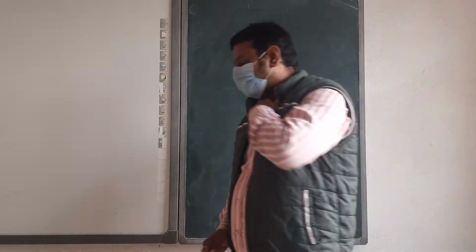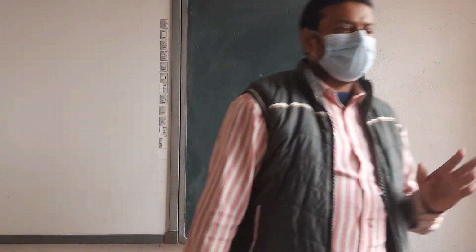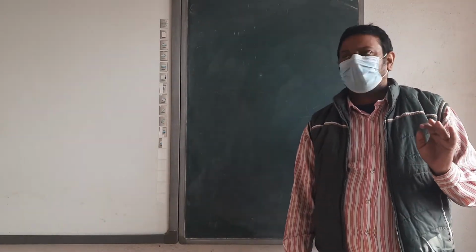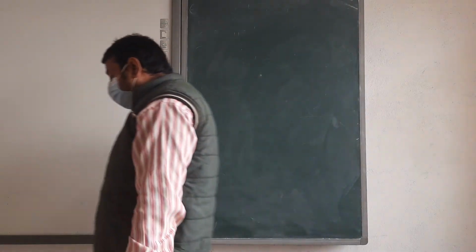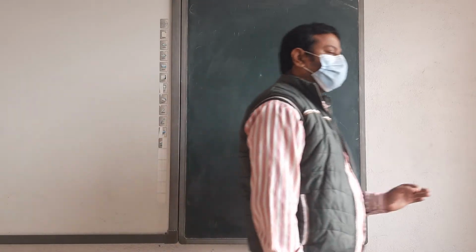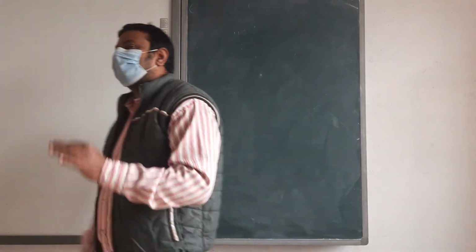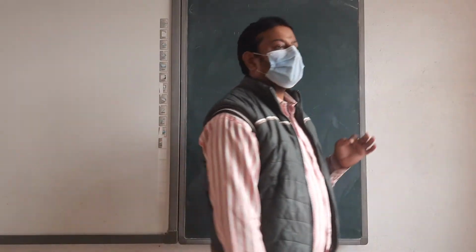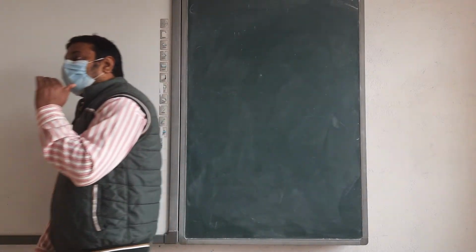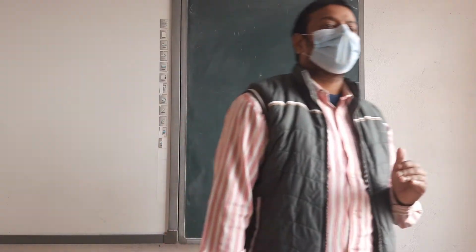Next. Dividend decision. First revise up to this, then dividend decision. Clear up to this, clear or not? Okay, start with the dividend. I think you will know about the dividend. Dividend is the income which is given by the company to its shareholders on their share. When the company is earning money, that income will be distributed to its shareholders, that is called dividend.